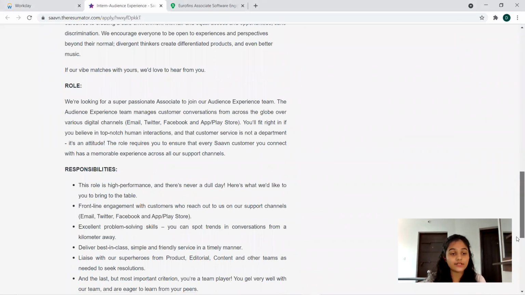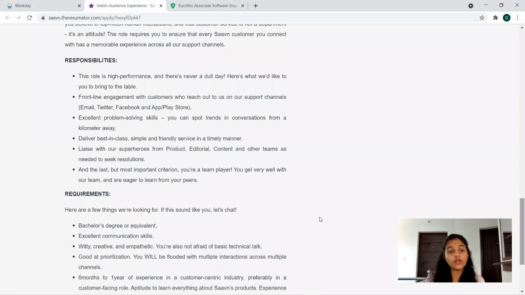So coming to the skill sets, the responsibilities you'll be handling. This role is high performance, never a dull day. Here's what we'd like you to bring to the table. Frontline engagement with customers who reach out to us on our support channels, email, Twitter, Facebook, or app Play Store, whatever it may be. Excellent problem solving skills. You can spot trends in conversations from a kilometer away, deliver best in class, simple and friendly service in a timely manner. Liaise with the superheroes from products, editorial, content, and other teams as needed to seek resolutions. And the last but most important criteria, you are a team player. You gel very well with our team and are eager to learn from your peers. Okay, so this is about the responsibilities you'll be handling.